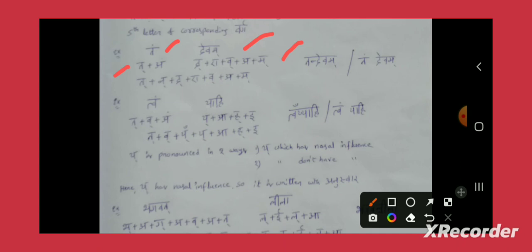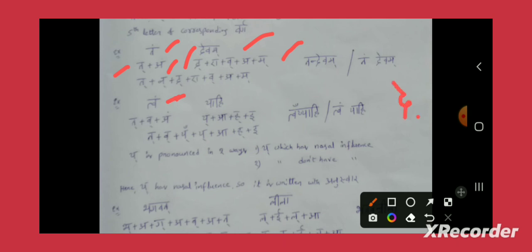Now, what does our definition say? When Anuswara is followed by a Varga Vyanjana, then that Anuswara will be replaced by its respective nasal letter of that corresponding Varga.